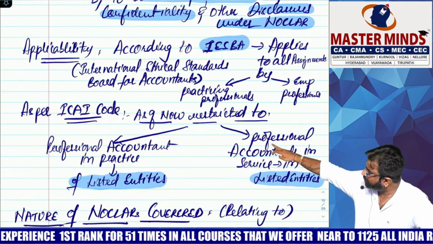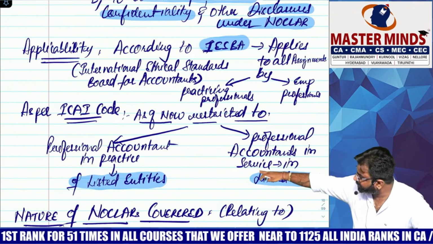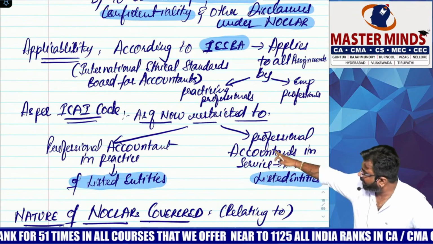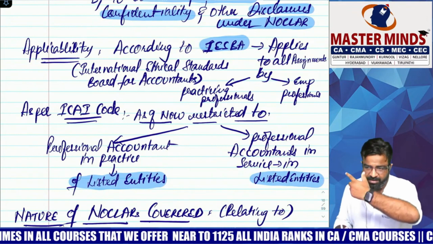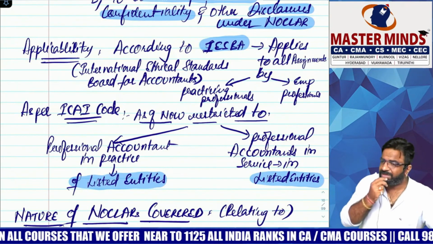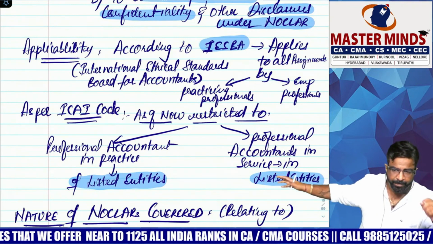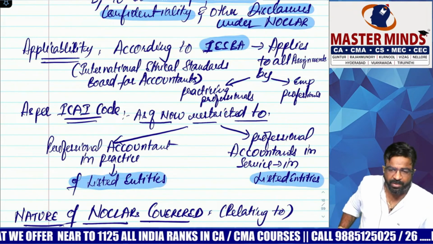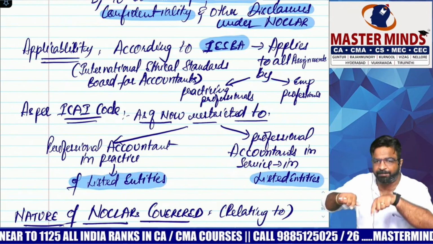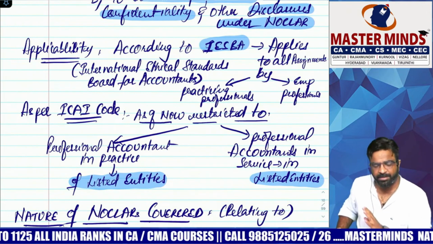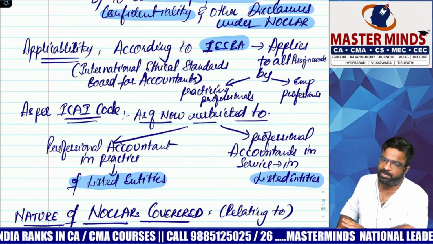As per the ICA code, as of now, it is restricted to professional accountants in practice of which company? Listed, and accountants in service in what? Listed. But now two more words have been attached there. Which listed? Whose net worth is 250 crores or more. And if you are working as a senior professional accountant in the category of KMP, in which company? Listed. That is the only amendment that came from November 22 to November 23.